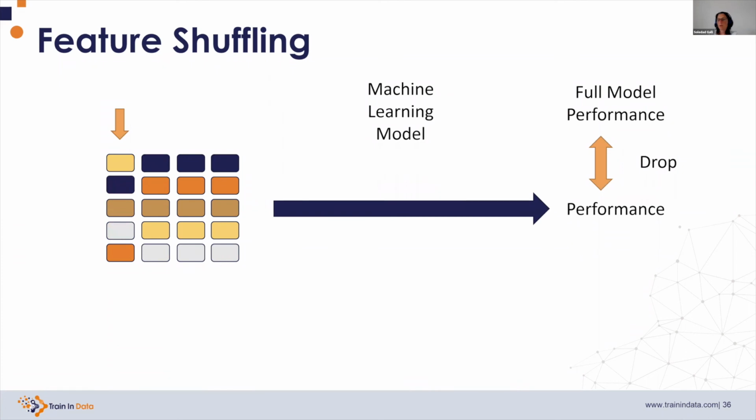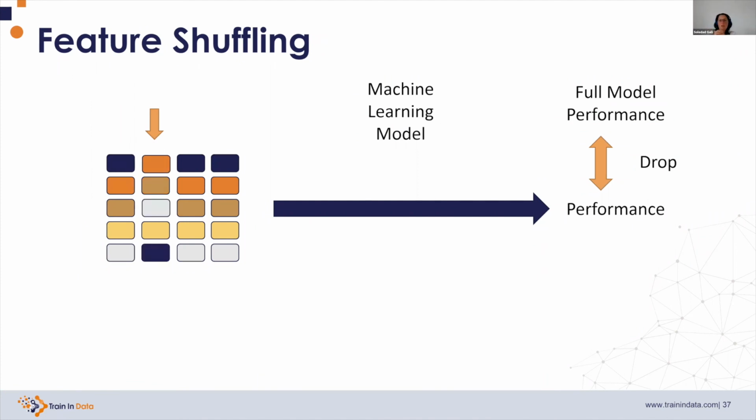Now, in the second step, we shuffle the order of one feature. We take variable number 1, and then we shuffle the order so that observation number 1 is no longer number 1, now it's in the second position, and so on. And now we take this data, and using the model that we trained in the previous slide, we obtain a prediction. And with this prediction, we compare it with the real value of the target, and then we obtain a performance metric. And then we compare this performance metric with the original performance that we calculated with the original dataset. If the performance, when we shuffled the feature, dropped a lot, it means that this feature was important. If it didn't drop a lot, it means that the feature is kind of useless.